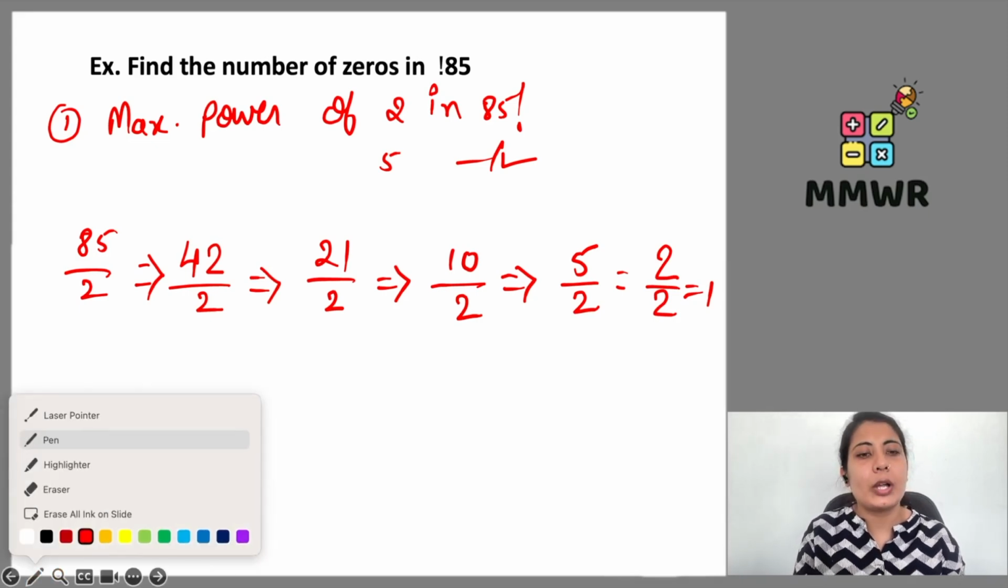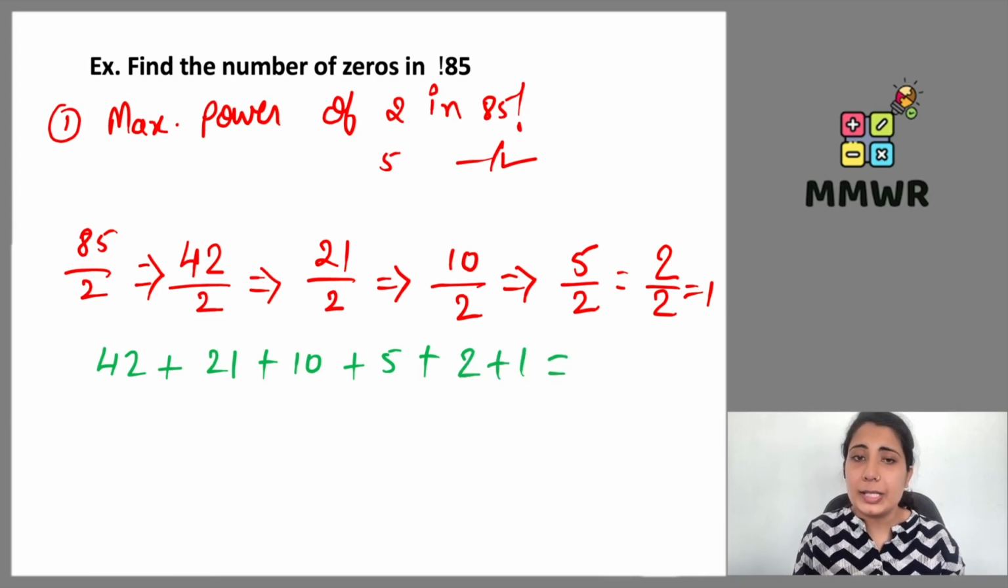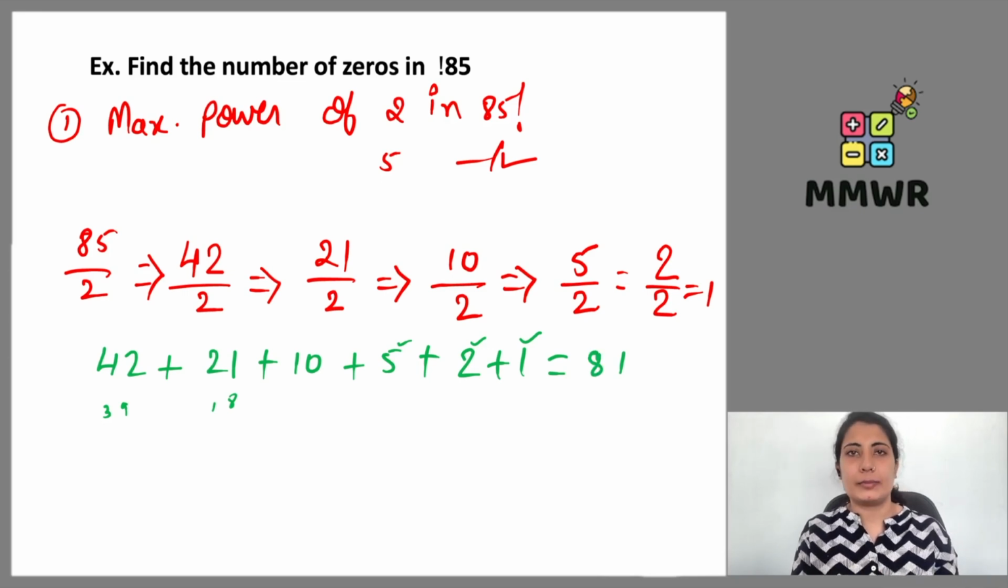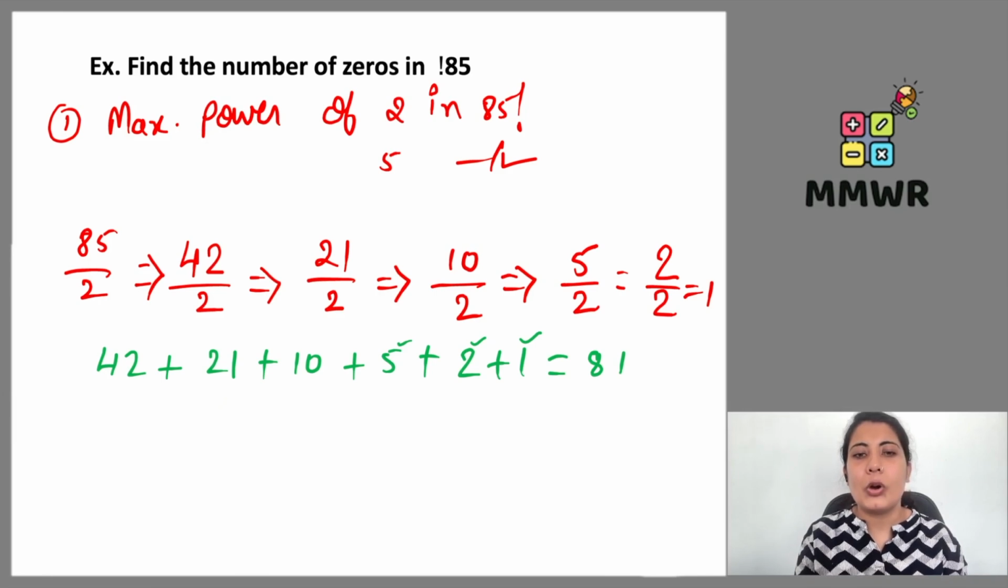Whatever the quotients I got here, I will keep on adding. 42 plus 21 plus 10 plus 5 plus 2 plus 1, right? So 5 plus 2 plus 1 is 8. 8 plus 10 is 18. 18 plus 21 is 39. 39 plus 42 is going to give me 81. Let's quickly add 39, 9 to 11, carry over 1. 4 plus 3 plus 1 is 8. So 81 I got here when I added all these.